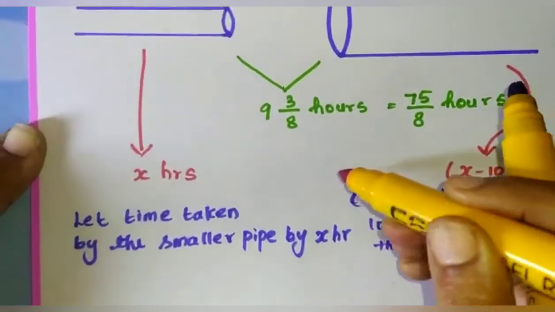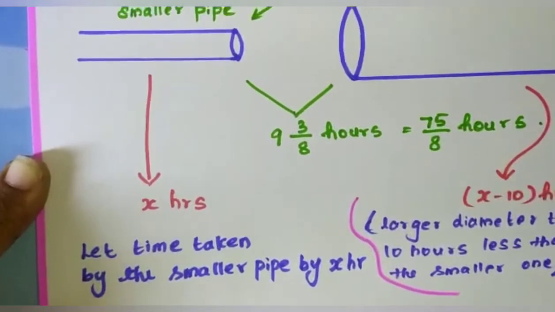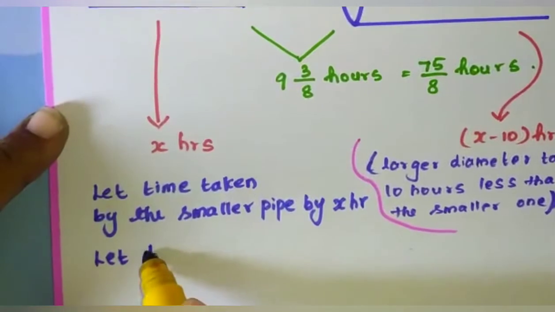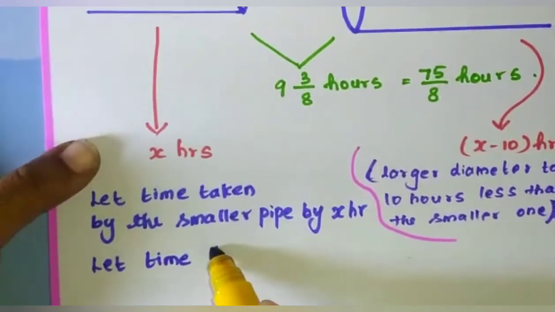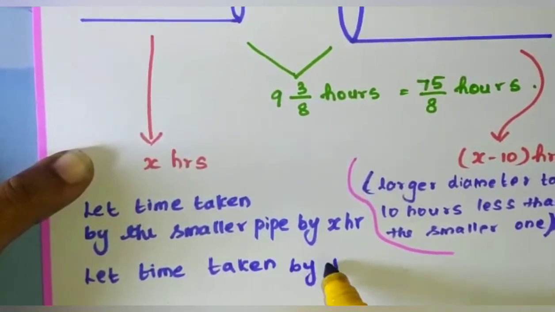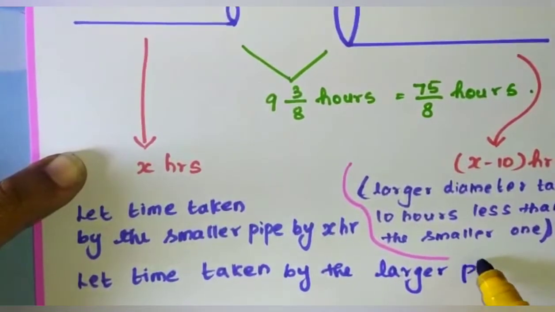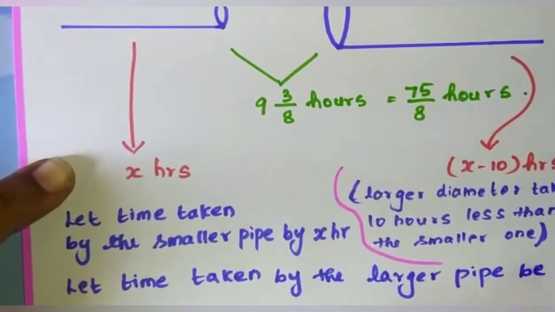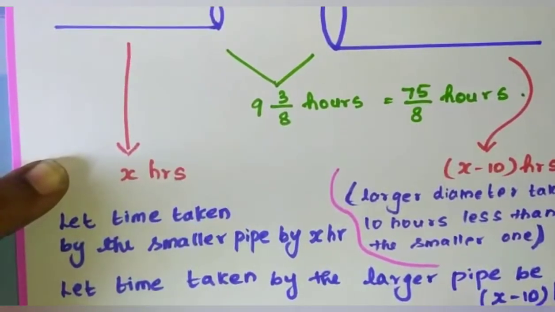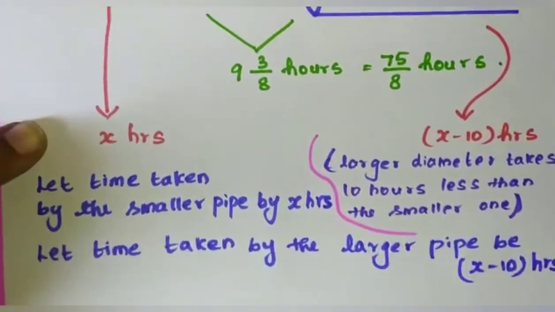Then let the time taken by the larger pipe be x minus 10 hours. x minus 10 hours. Clear, all of you?